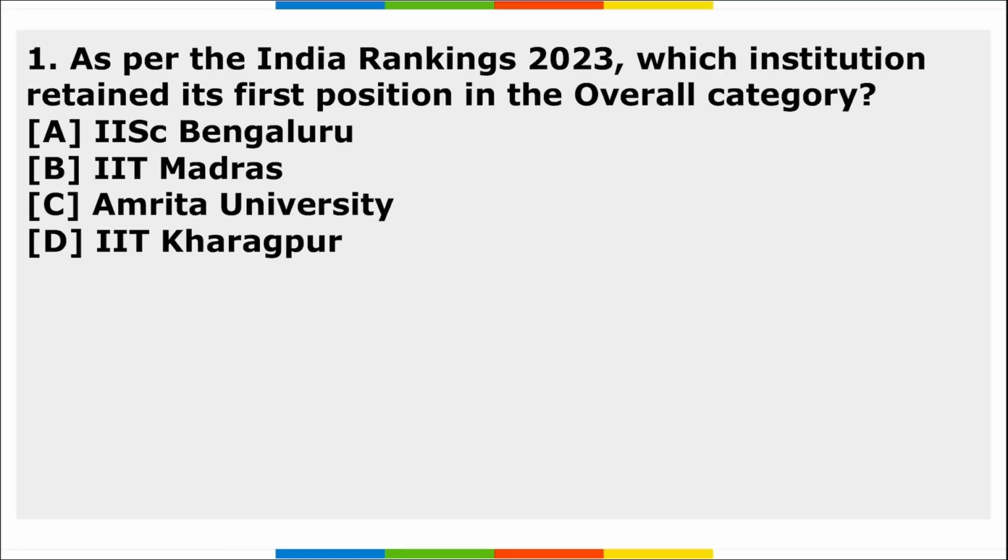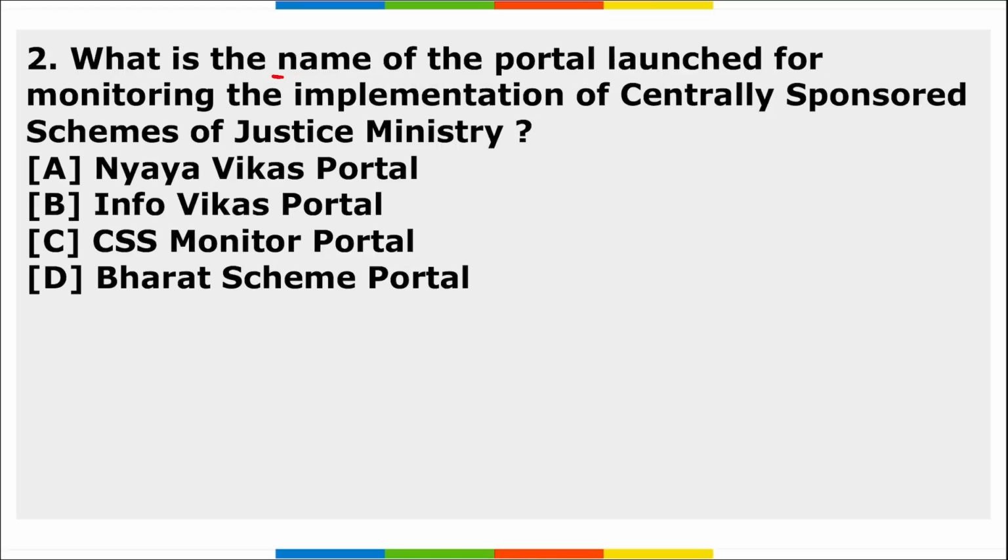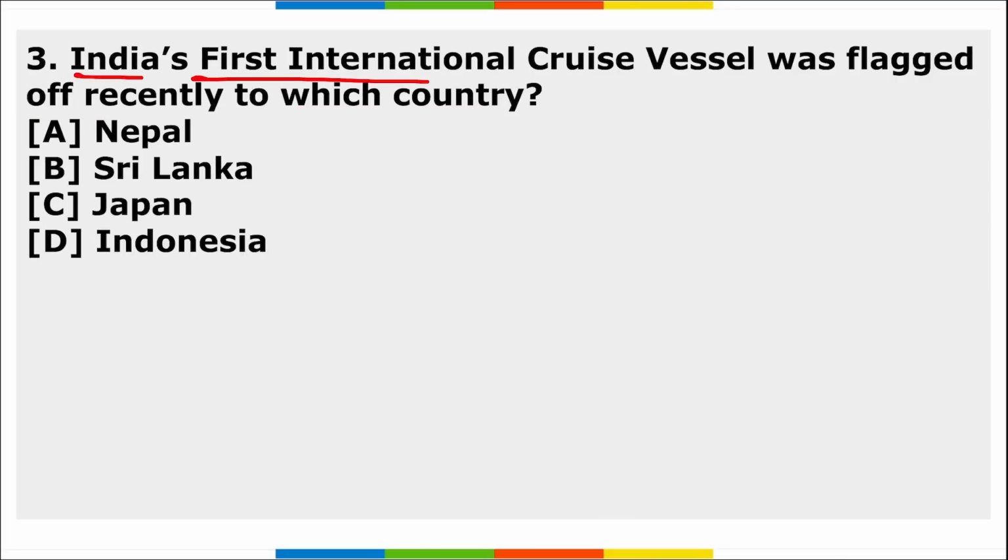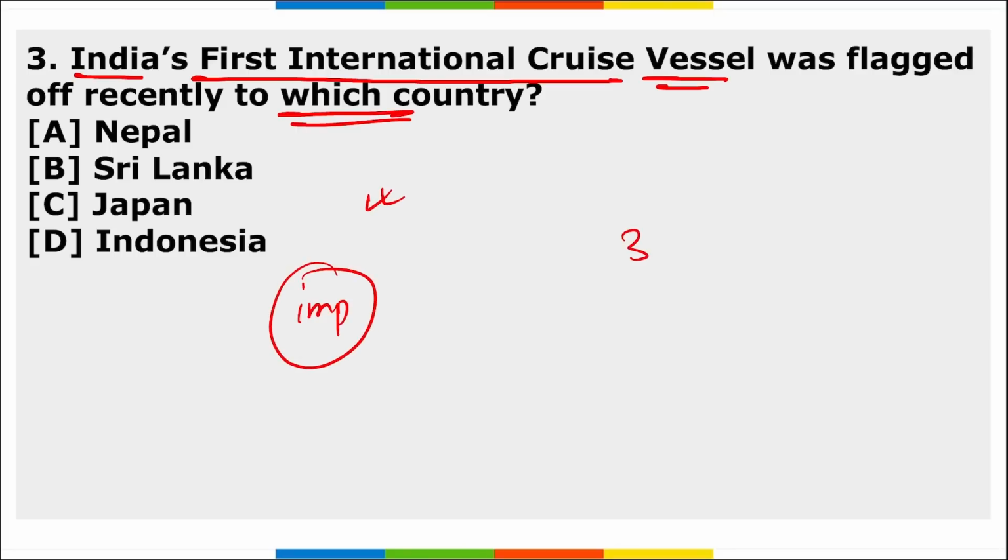So that's all for the revision part also, friends. Now let's move to the homework. As per the Indian Rankings 2023, which institution retained their first position in the overall category? Second, what is the name of the portal launched for monitoring the implementation of centrally sponsored schemes of Justice Ministry? Third, India's first international cruise vessel was flagged off recently to which country? We have done this today only, and this is important, right? So these are your 3 homework questions, friends. I hope you have understood the assignment.